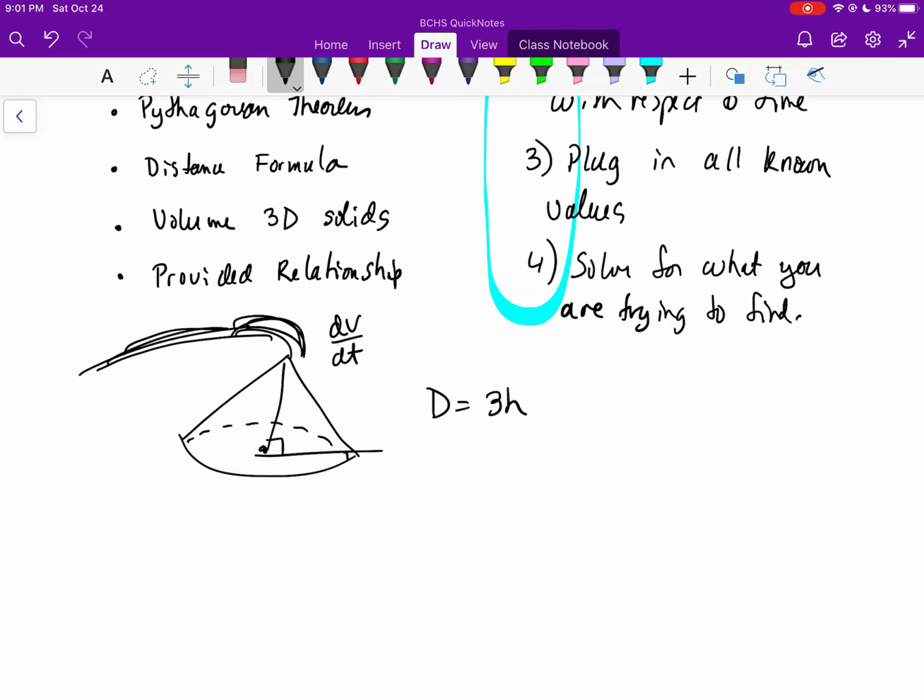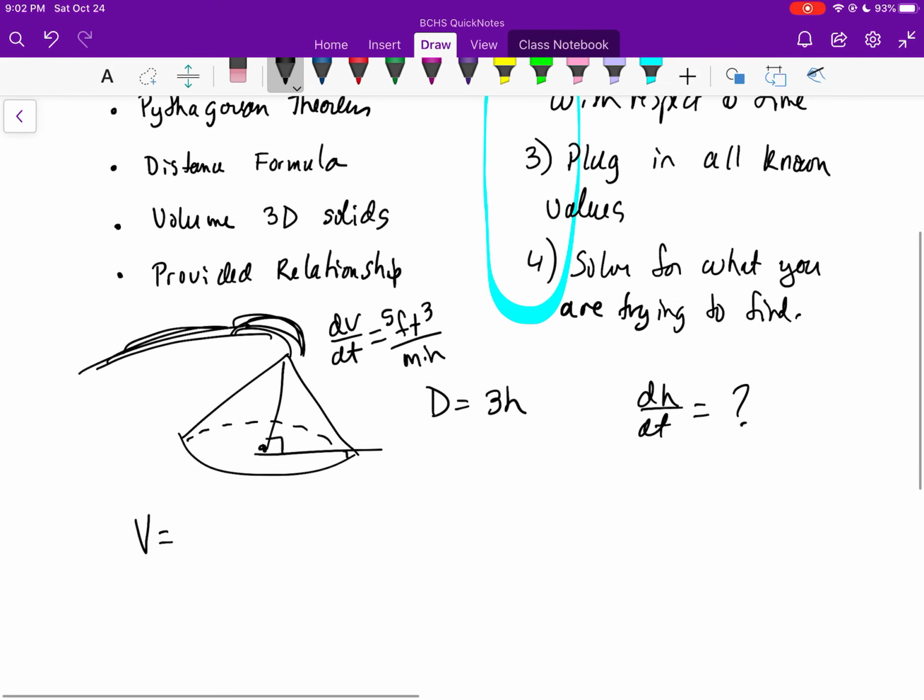The sand is being poured on. Basically, it is a change in volume. dV/dt might equal something like 5 cubic feet per minute. And they want to know basically what is dh/dt. What is the change in the height? And again, for a problem like this, they would give you the formula for the volume of the cone. And that volume of the cone is going to be 1/3 the area of the base times the height.